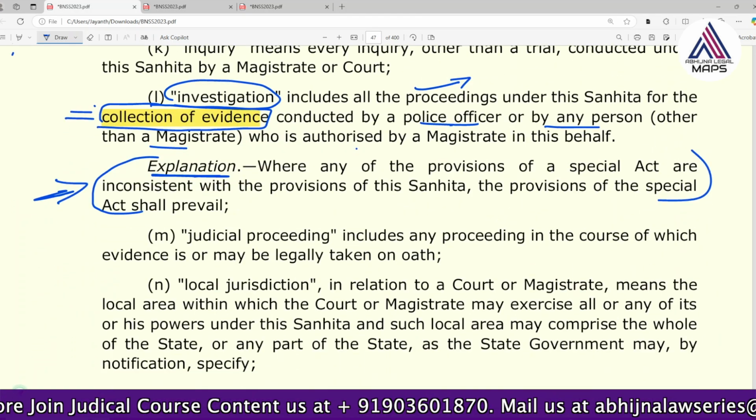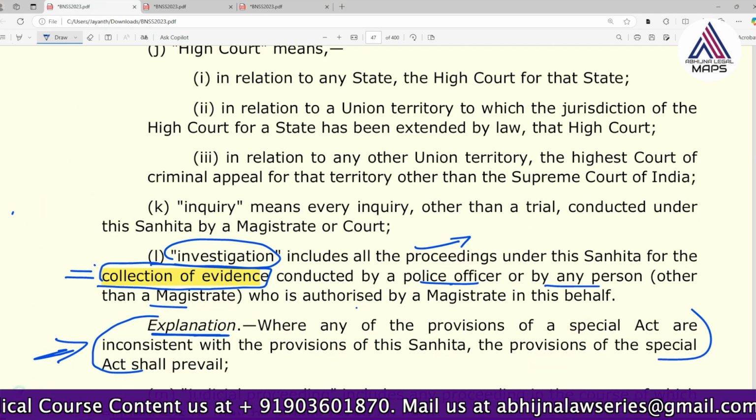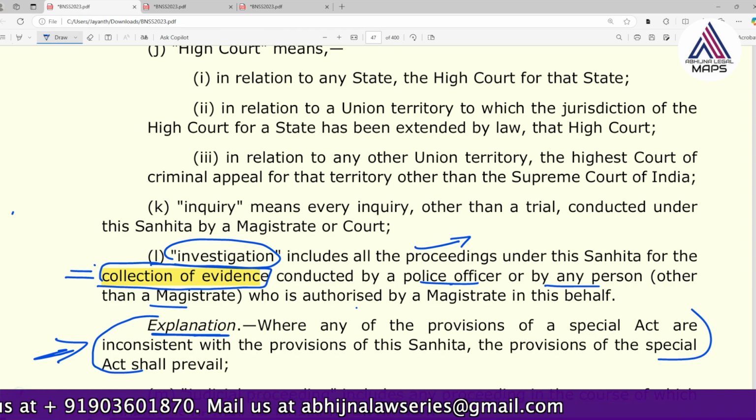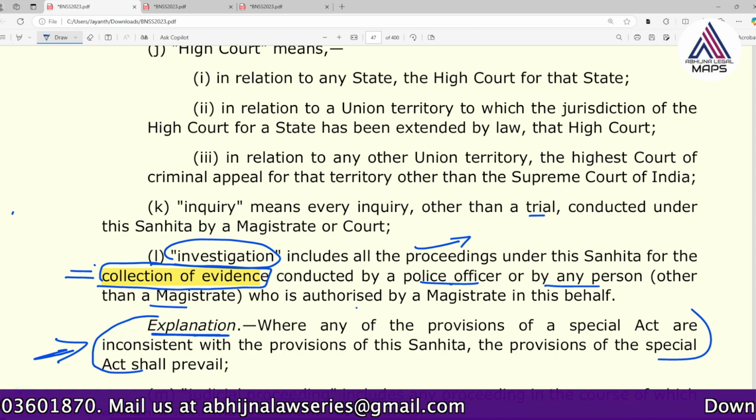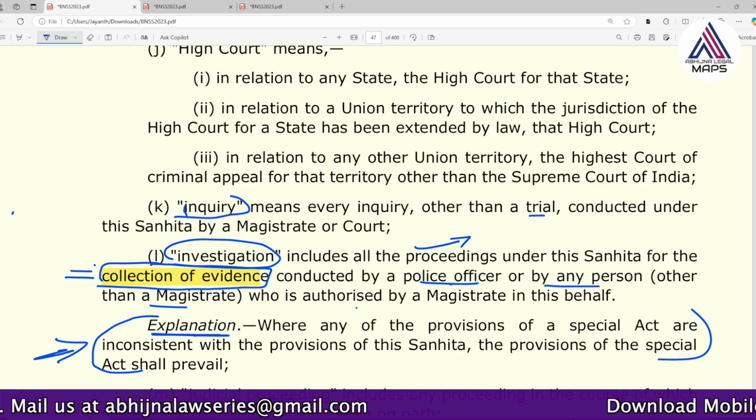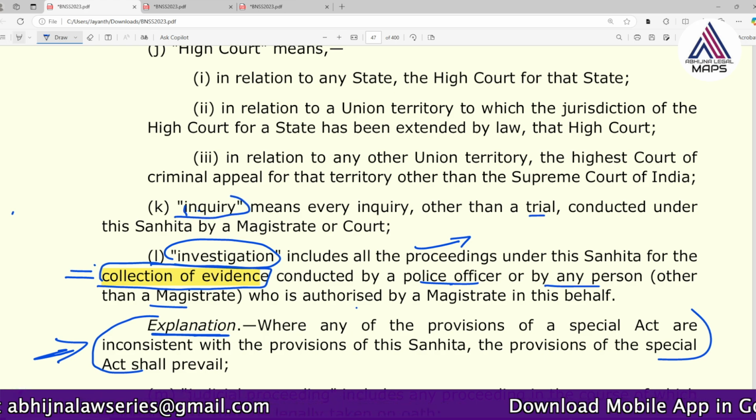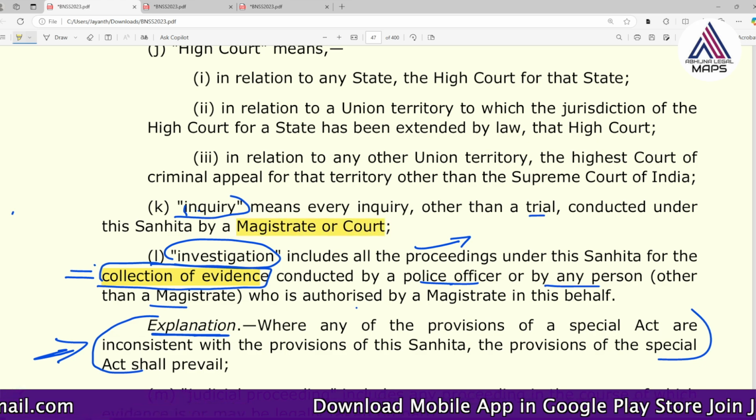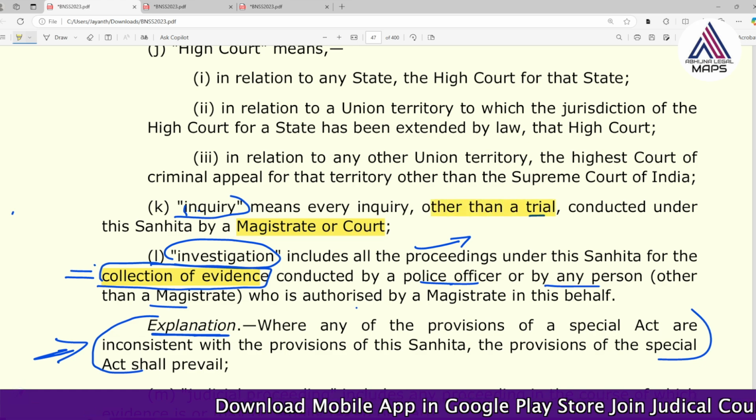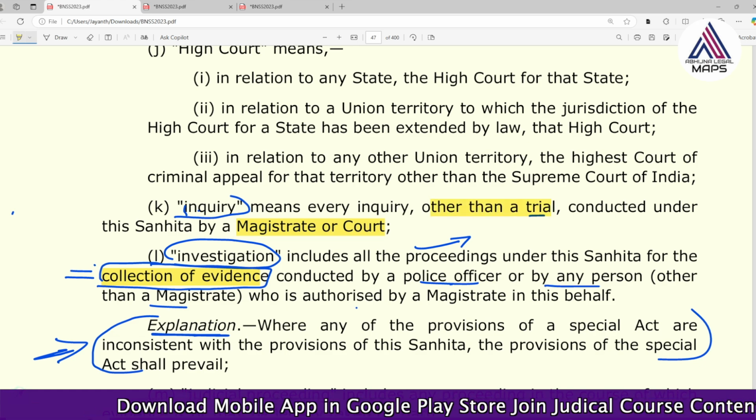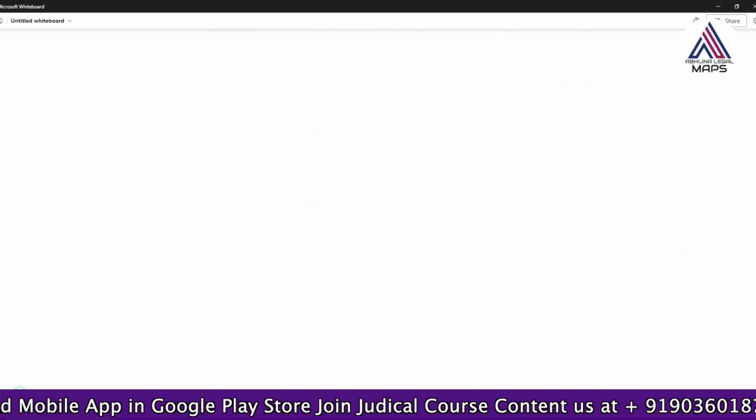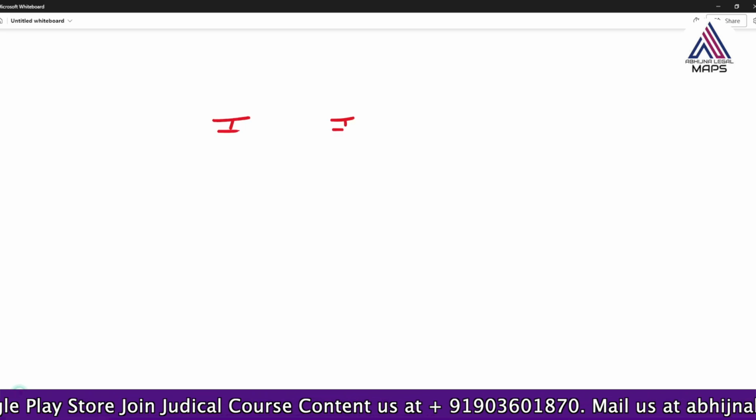Then we have enquiry, because these words are simultaneously used: investigation, enquiry and trial. The definition of trial has not been given, but the definition of enquiry has been given. So let's understand. Enquiry is always done by the magistrate or the court. It is not done by the police officer, it is done by the court, but it is other than a trial. It is not trial.